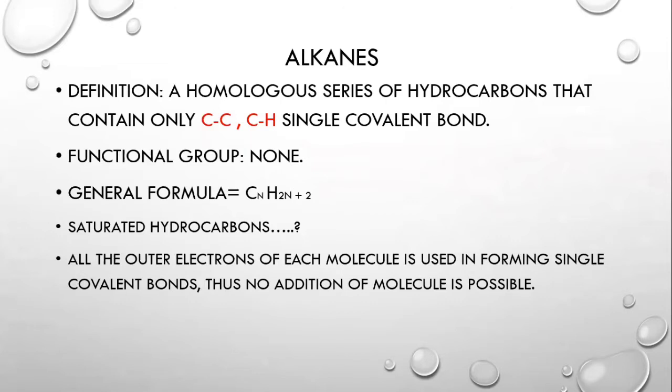What is the definition of alkanes? The definition of alkanes is a homologous series of hydrocarbons that contain only carbon-carbon and carbon-hydrogen single covalent bonds. Now, as we have already revised what covalent bonds are, we are going to focus on these single carbon-carbon and carbon-hydrogen bonds.